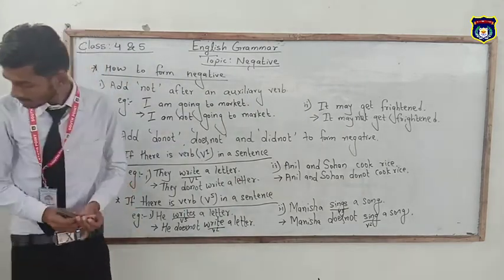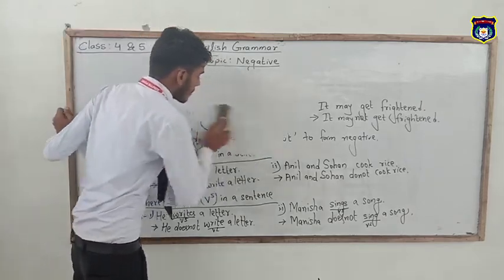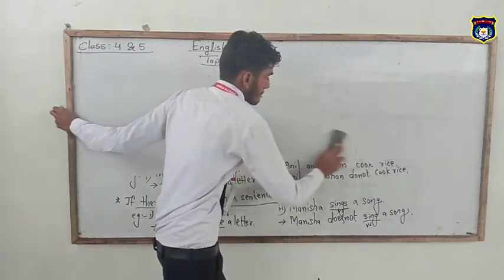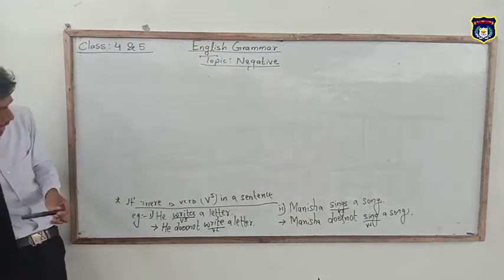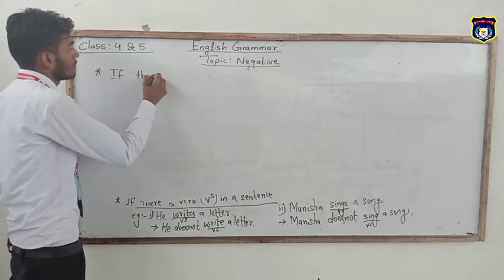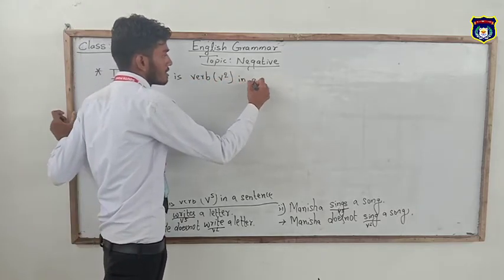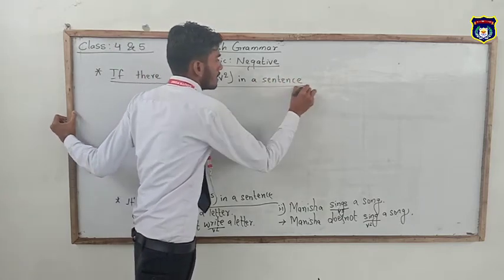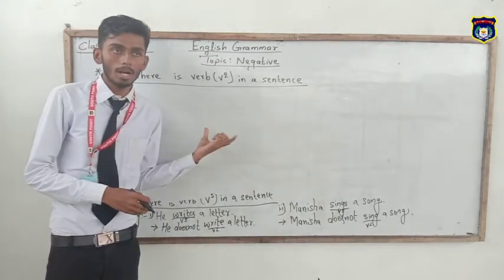Another one is if there is verb V2 in a sentence. If a sentence contains verb V2, we have to add did not before the main verb to make it negative.